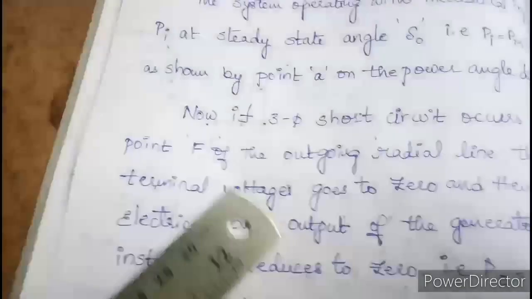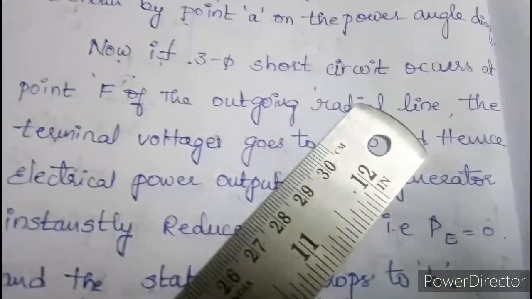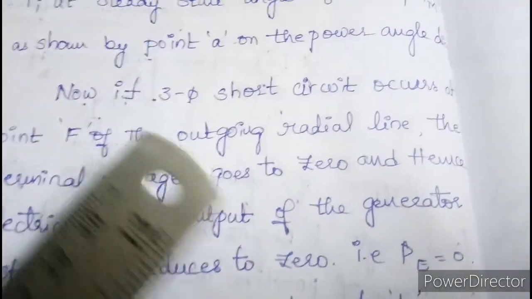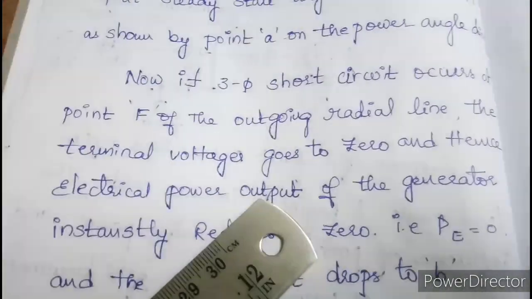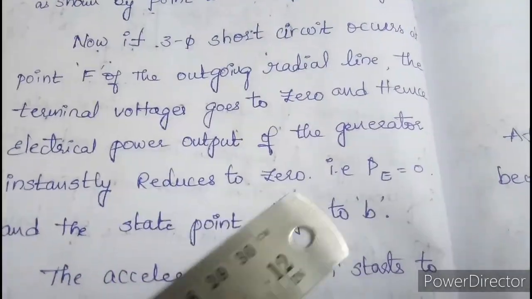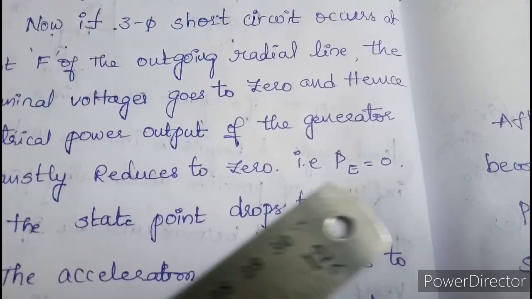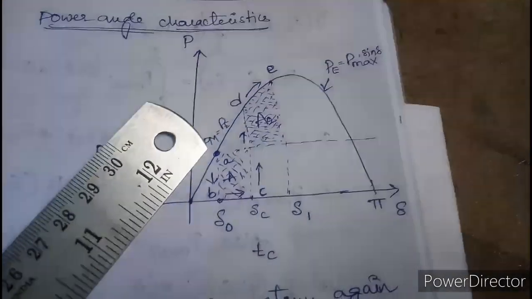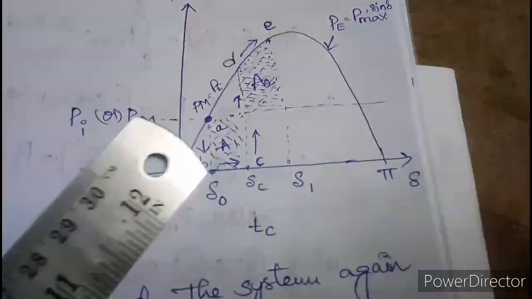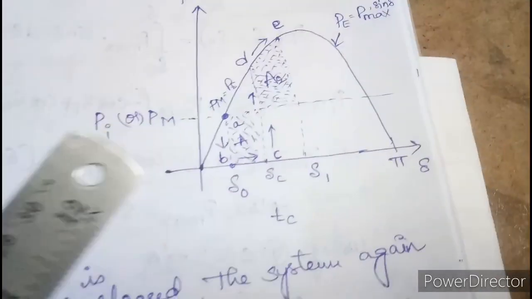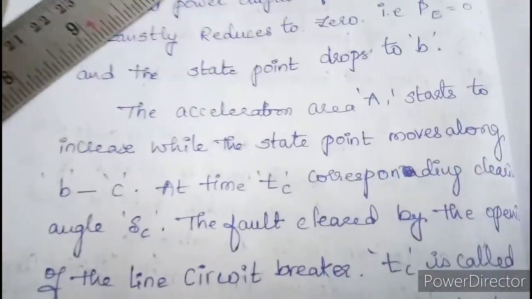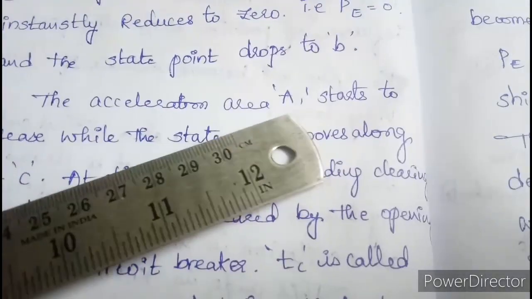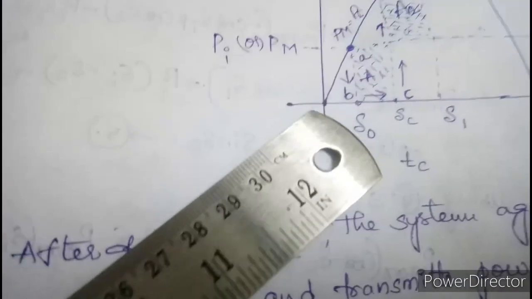Now if a three phase short circuit occurs, that means a fault occurs in the system, at that time the terminal voltage at the receiving end, the infinite bus, and the electrical output Pe will decrease. That means we can say Pe equals 0. So from point A to point B the power rapidly decreases, and at point B the electrical power output is 0. The state point drops to B, as shown in the figure. So the acceleration area A1 starts to increase.